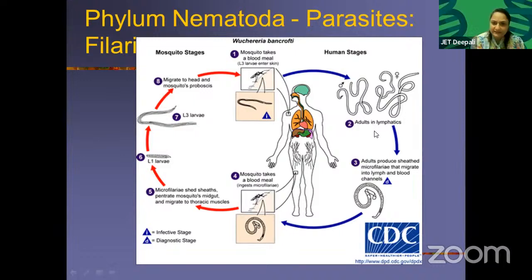Mosquito feeding. Adults live in the lymphatic system. Adults produce microfilariae that migrate into lymph and blood channels. Okay. Again, an insect is feeding on you. This is the lymphatic system, and they are affecting it. What do they do? They cause lymphedema.